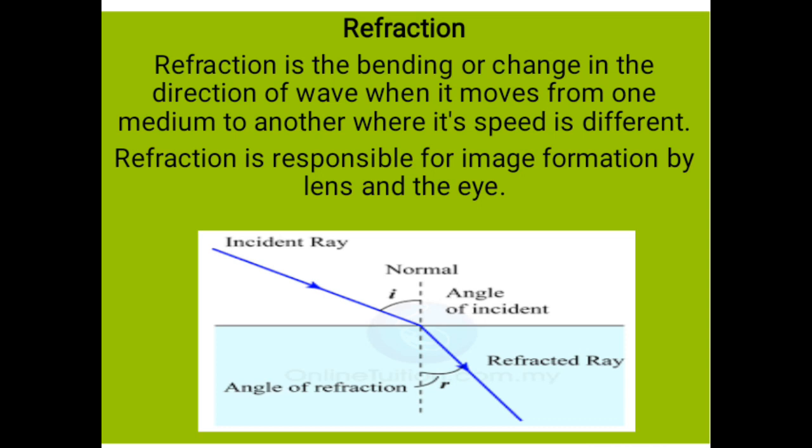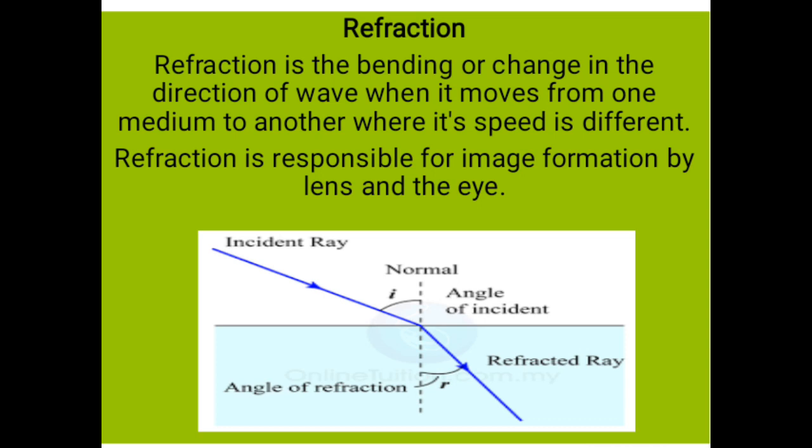Something appearing like it is bent if you are viewing it, either inside water or light or anything. That is what we call refraction. Something appearing to be what? Bent. Now, refraction is responsible for image formation by lens and the eye. Note this. Refraction is responsible for what? Image formation by the lens and the eye.